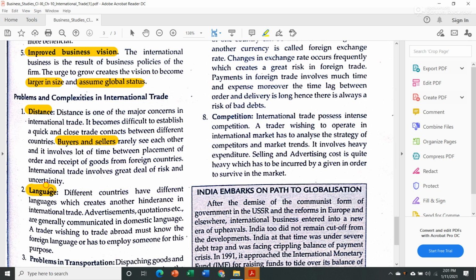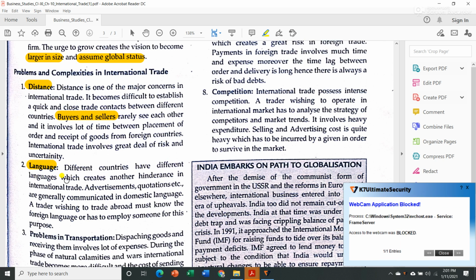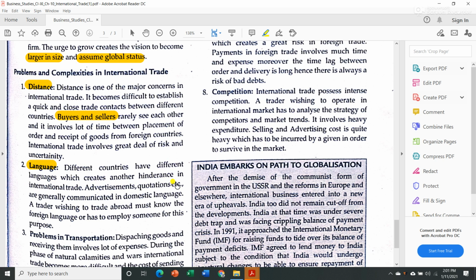Then there is again the problem of language. Different countries have different languages, we know that, which creates another hindrance in international trade. Advertisements, quotations, etc. are generally communicated in the domestic language. Suppose in India, you can advertise in Hindi, any regional language, or English. But when you go to other countries like South Africa, they will have their own native language, and if you want to advertise your brand, you have to make another advertisement in their domestic language. So that is another problem.